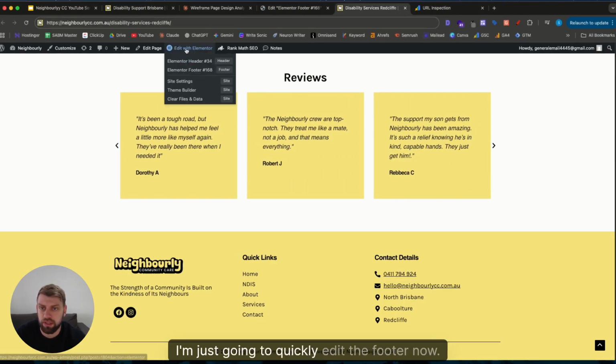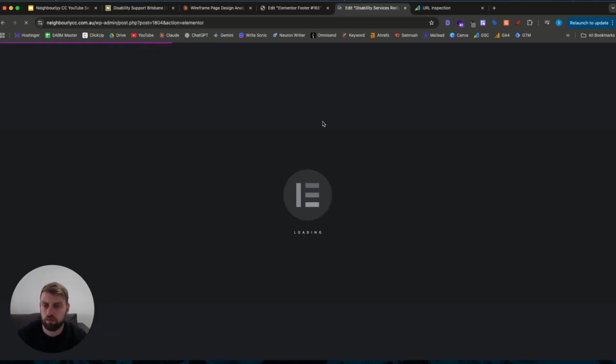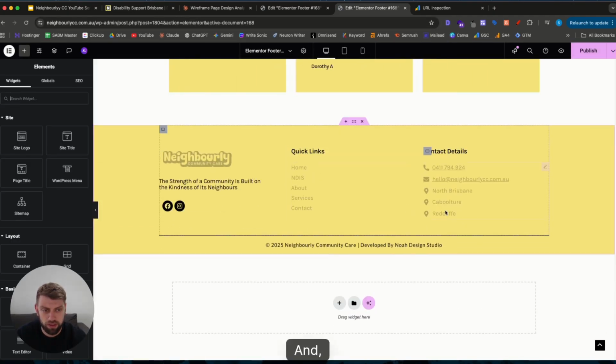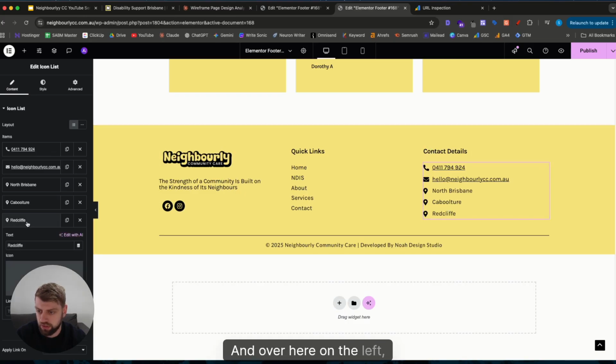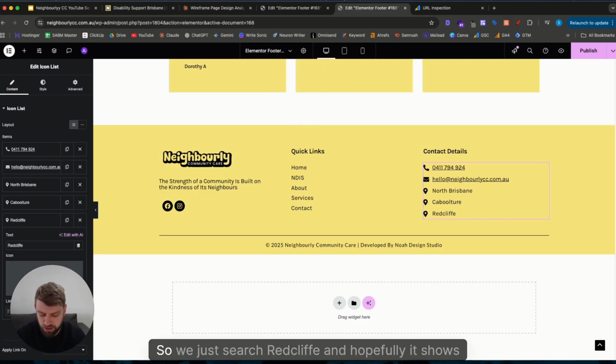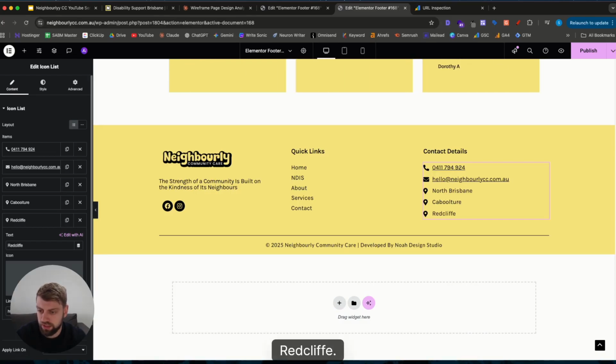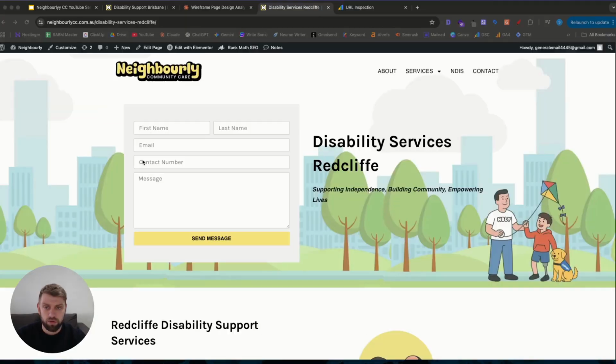Okay, I'm just going to quickly edit the footer now. Scroll down, click on the edit button here. Click on this container, and over here on the left there is a link here, so we just search Redcliffe and hopefully it shows up. Yep, Disability Services Redcliffe, and we'll add and publish that. So there you have it.